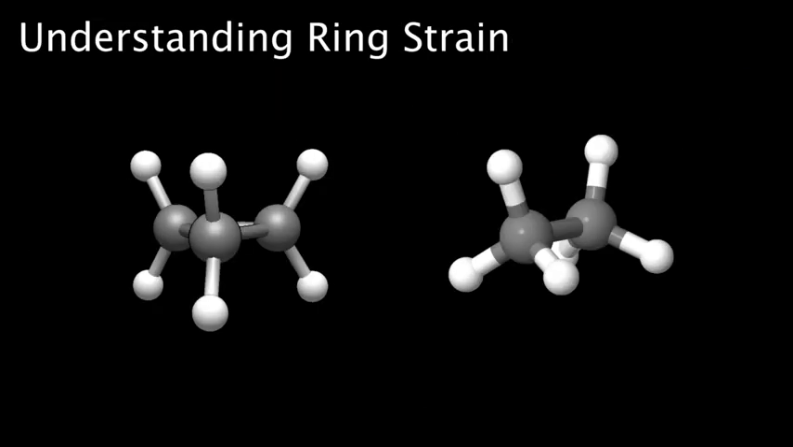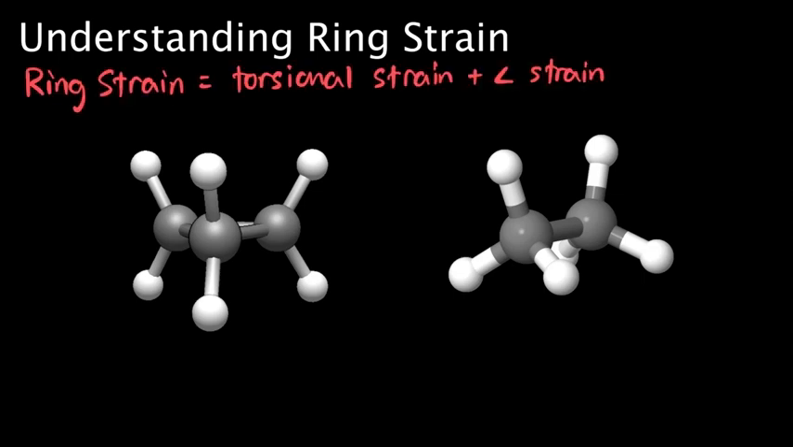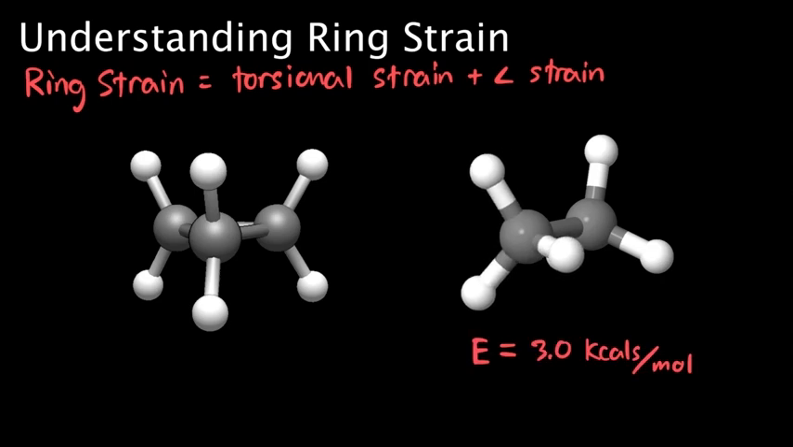The cycloalkane's ring strain is the result of the combined effects of torsional strain and angle strain. From the last video, we learned that a molecule's torsional strain is generated through simple bond rotation. For example, in ethane, the eclipsed conformation has a torsional strain of approximately 3.0 kcal per mole, which can be relieved through bond rotation to achieve the staggered conformation.